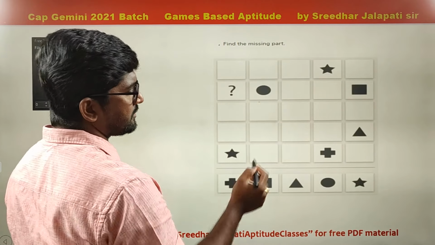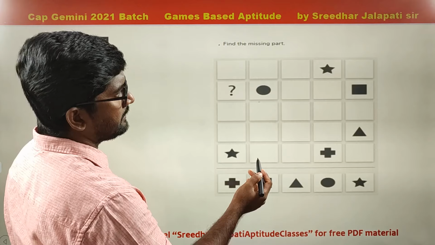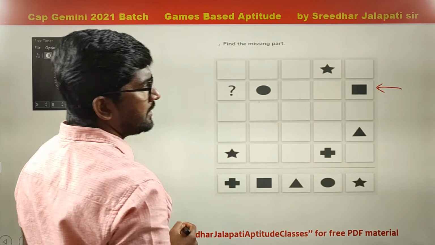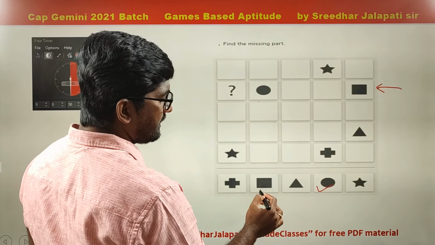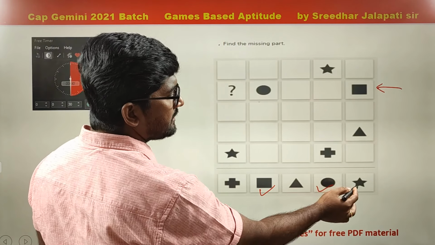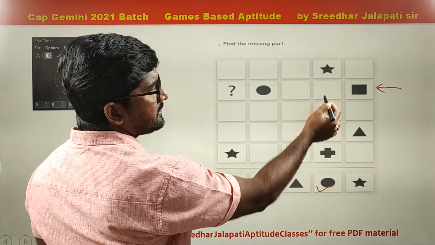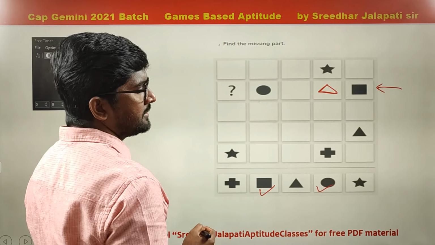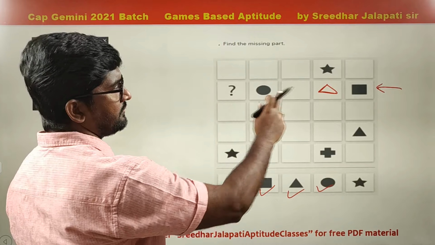So if I consider this row, out of 5 symbols, circle and square are already present. Then the left out are plus, triangle, star. As star and plus are already here, then star and plus cannot be here. So what is the only one left out here? That is triangle. So triangle is also over for that.